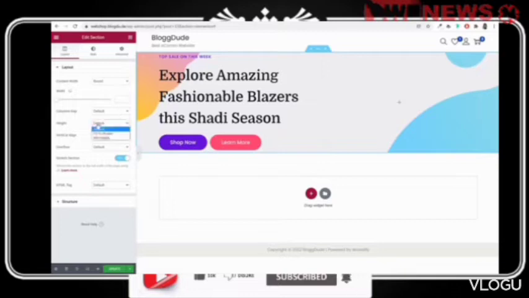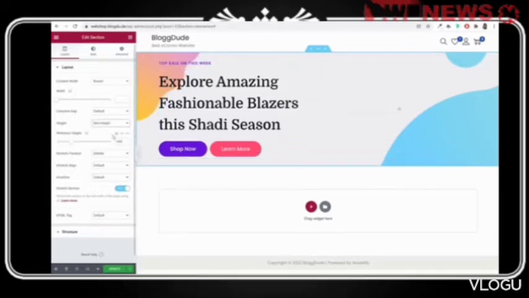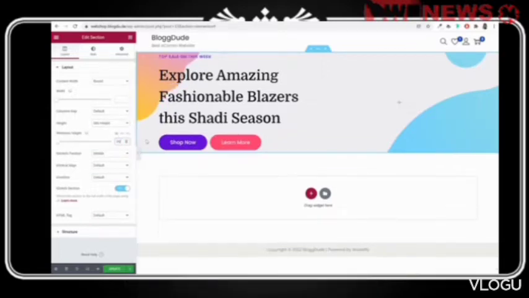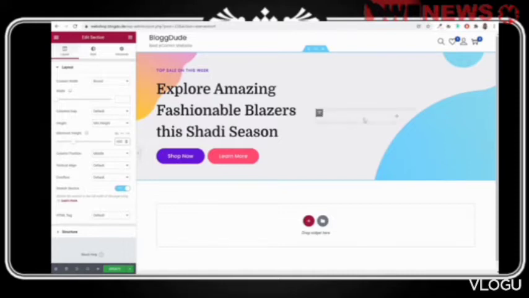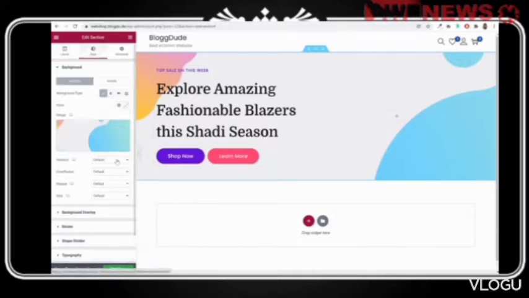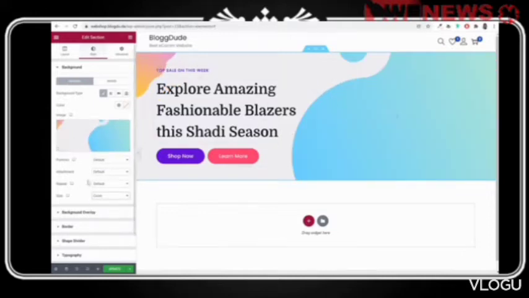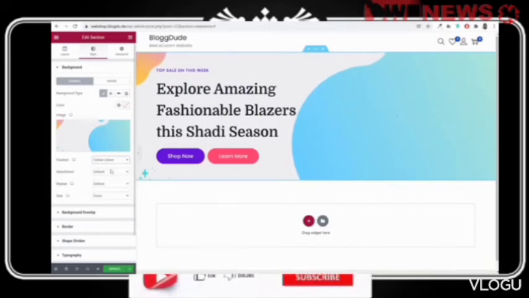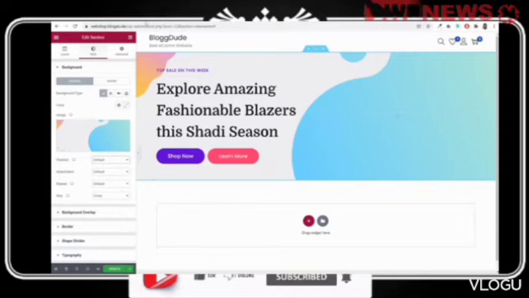Now you can give some regular or particular height. So for example, in this case, I can give it a minimum height of 450. Okay, like this. Now I'll go to style, change some option under this thing. Now for the size, I want cover. You can see this is the cover size. If you want, you can also change the positioning, top center, or if you want center left, center center. Okay, all these sizes can be added. So whatever you want, maybe we want to make it default. You can select this option.